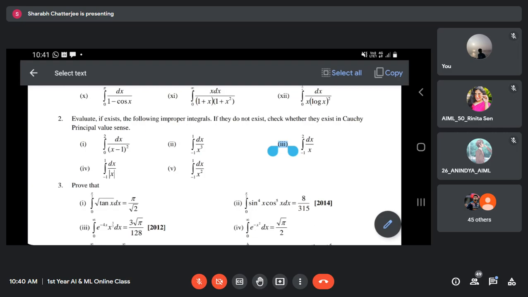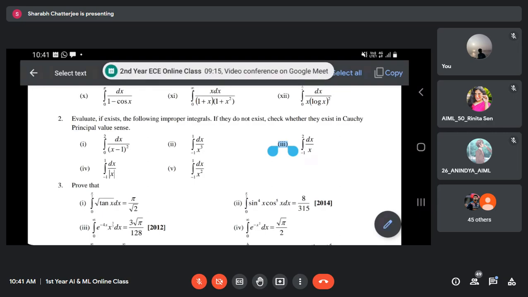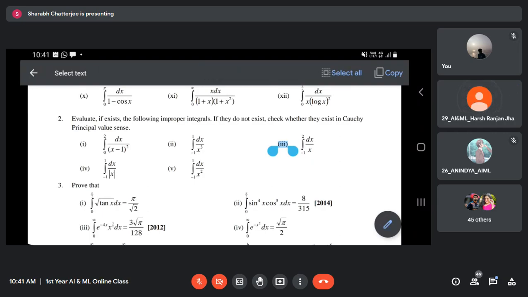But the question is to check whether it exists. So first you have to check whether it exists or not, whether it is convergent or divergent. If they do not exist, check whether they exist in the Cauchy principal value sense or not. That means you have to do the second part, remember, putting epsilon 1 equal to epsilon 2. You remember we did this yesterday. Basically, these types of questions have two parts. The first part is the usual way we proceed: we take epsilon 1, epsilon 2 and then see.